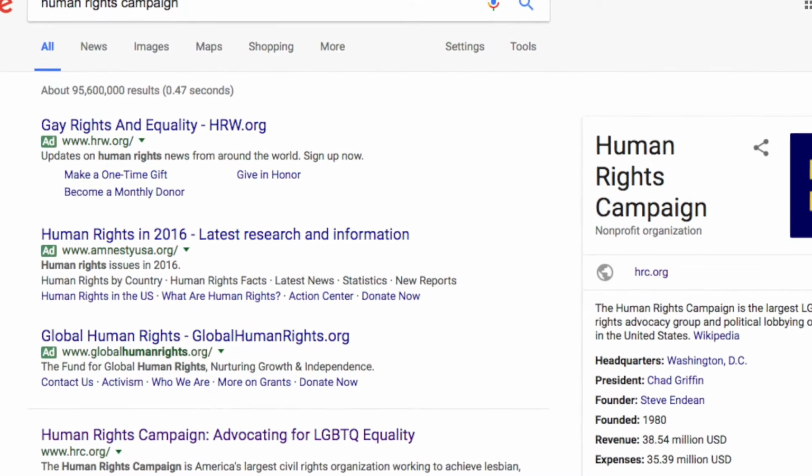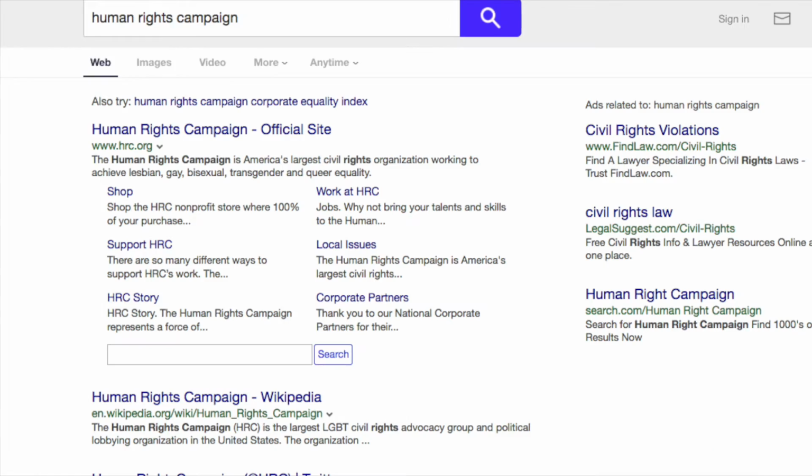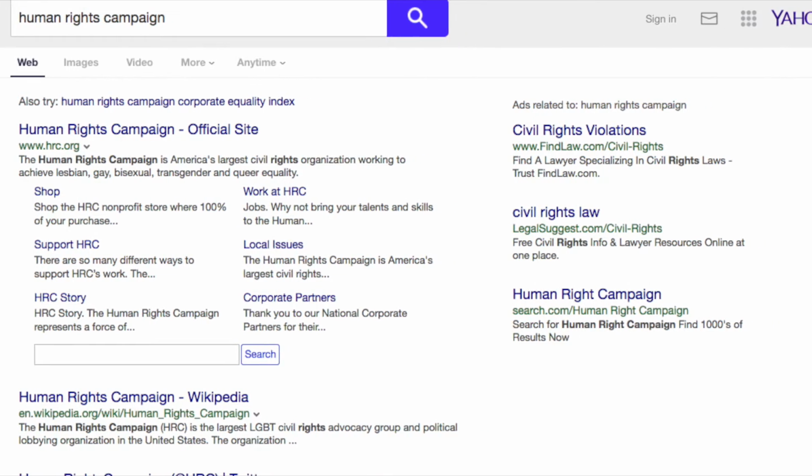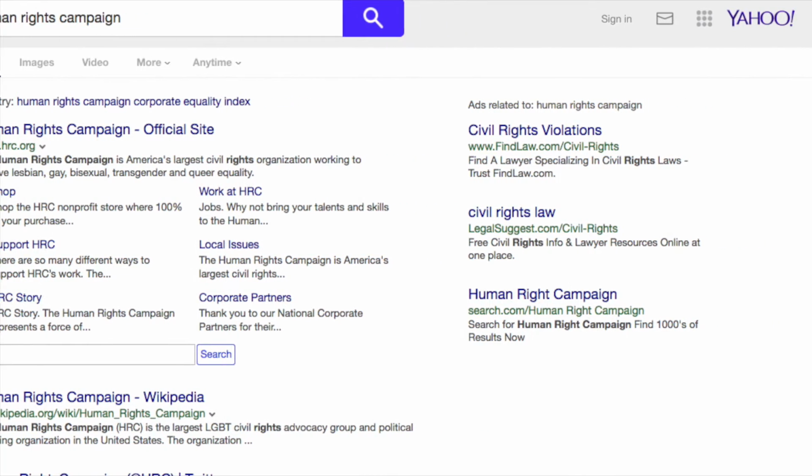On day 3, the same thing transpired. Not a lot of changes with any of the 3 search engines. Google, Yahoo, and Bing stayed pretty consistent over the 3-day cycle. There were very few changes, and the only changes I saw associated with all 3 search engines were the advertisements.